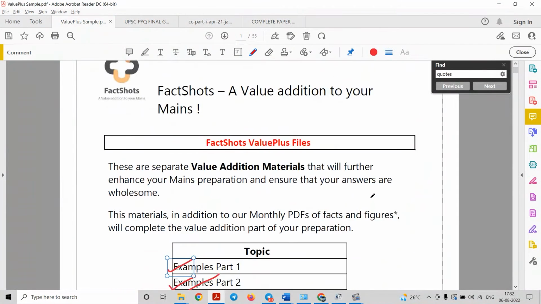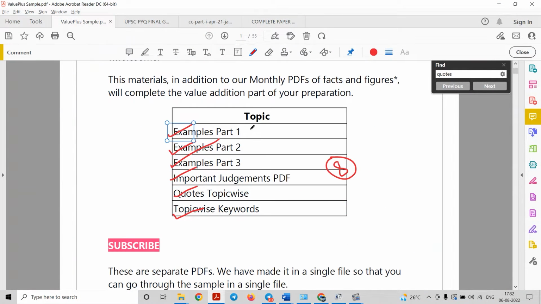We know the importance of examples. Let us consider there is a question on women, and you are writing that women in India are facing sexual violence. In such questions, right now you are quoting only facts. But there are also some examples. For example, you can quote Nirbhaya. You already know that Nirbhaya case. You can also write the important judgments, that is, what was the judgment given by the judiciary at that time.